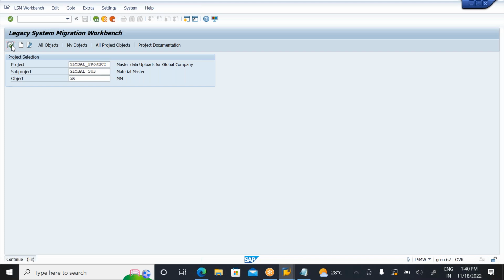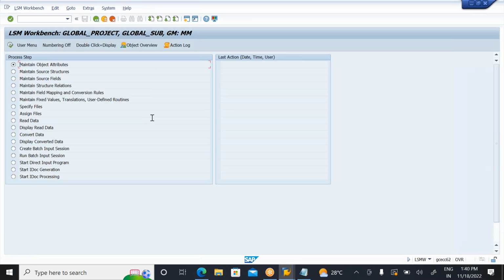So now you need to click on execute. Now you'll find these steps here. We have so many steps: 1, 2, 3, 4, 5, 6, 7, 8, 9, 10, 11, 12. Okay, up to this is enough here. And 13, 14, 15, 16, 17, 18, 19 steps are there. Don't worry, nobody will ask what the steps are or how many there are. Just observe. We are in the first step. When you do the first step, the last action will automatically be updated: which date, which time, which user created it will be updated here. Simply click on execute here.